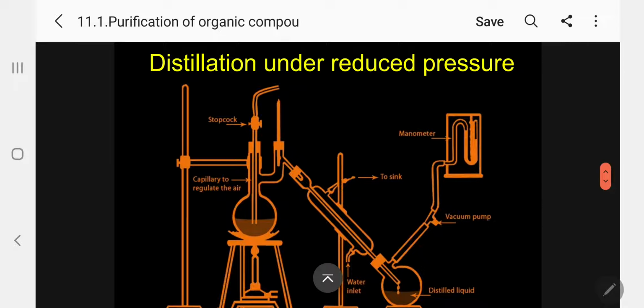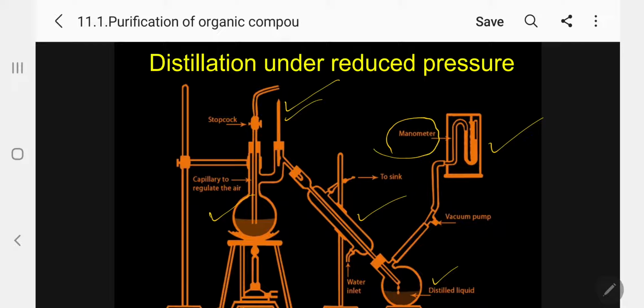Kindly follow. As usual, there is a flask, a Y-shaped apparatus. In one case you have the connector here. The second is the U-tube type, and there is a thermometer here. It is closed here, and we are keeping anhydrous calcium chloride so that no water comes inside. The thermometer will give the temperature, connected to the water condenser. This is the receiver.